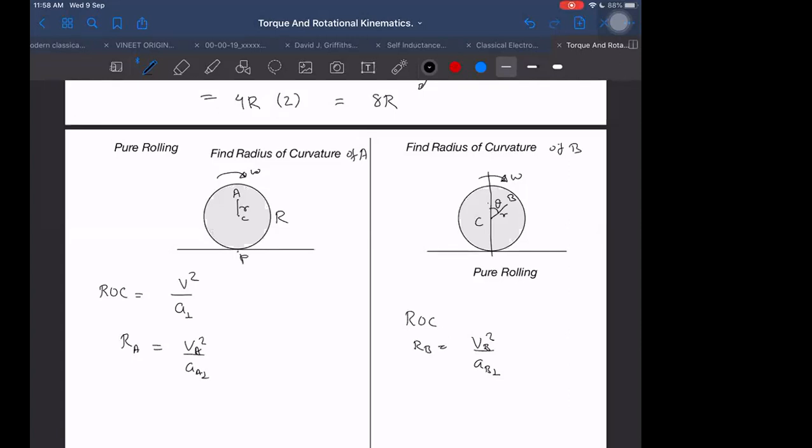So this point is here, the center of rotation here, and this is having speed as small r plus capital R into omega. Then I can write it as small r plus capital R into omega whole square, divided by the acceleration of A in the perpendicular direction. What will that be? I think we can write the acceleration of A in the perpendicular direction by A with respect to C plus AC. That will be the easiest way to do it.